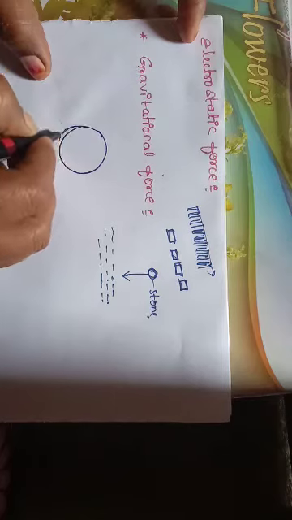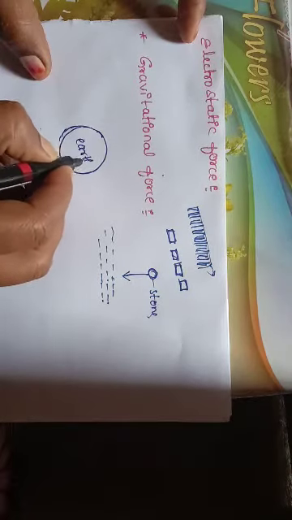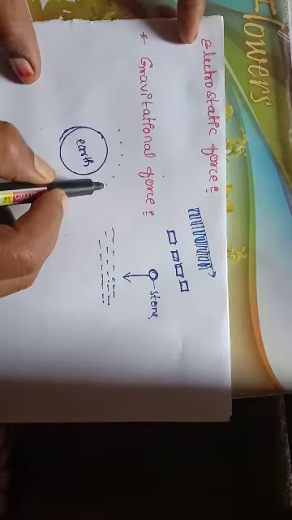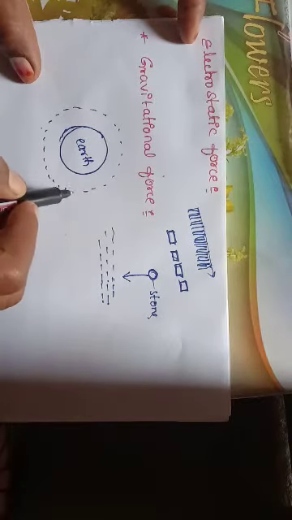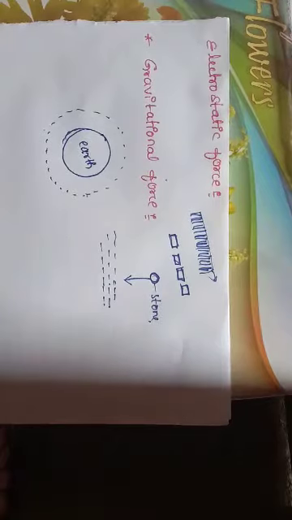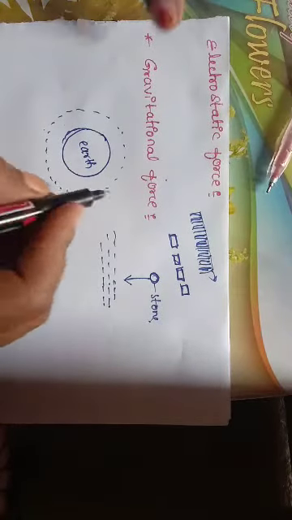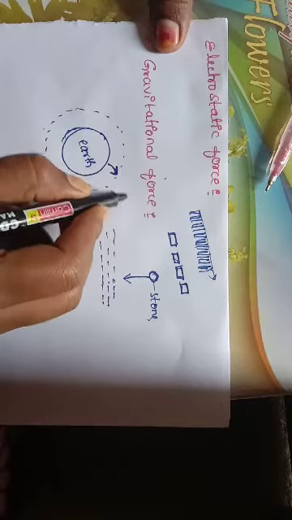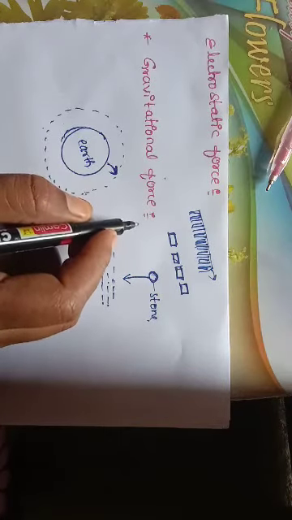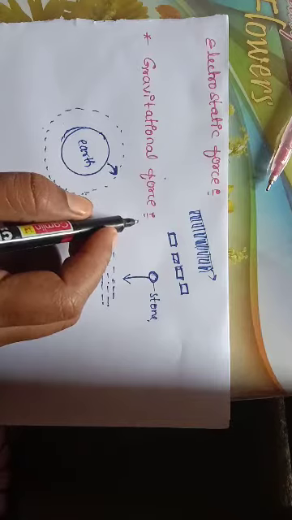Let us consider this is the earth. So you know, around the earth layers are there: stratosphere, troposphere, like that. Layers are there, right? After these particular layers, what happens? There is no more gravitational force on the object. Suppose while launching a rocket, what happens?